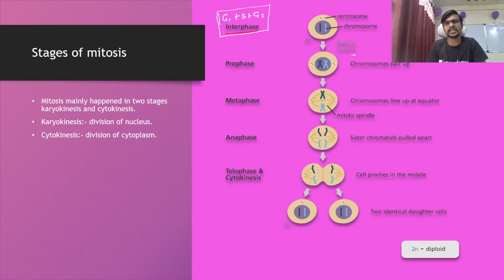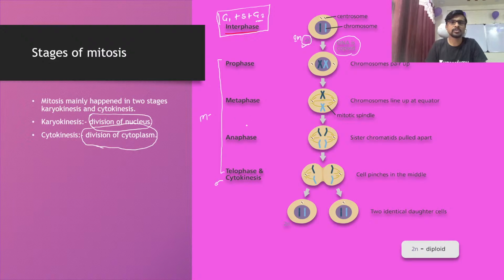So the DNA is copied here. The one cell which has the pair of chromosomes, we can write it as 2n. So that is 2n here. The next phase, the interphase G2, is now ended. So this is nothing but your M phase. And this is the cytokinesis, the division of the cytoplasm. Cytokinesis is the division of cytoplasm, and the division of the nucleus is called karyokinesis. So this M phase is nothing but karyokinesis.